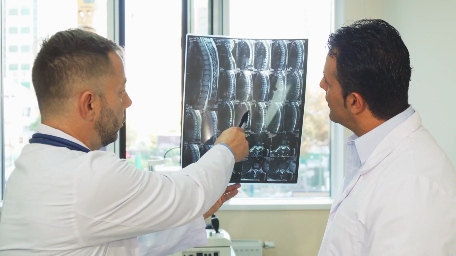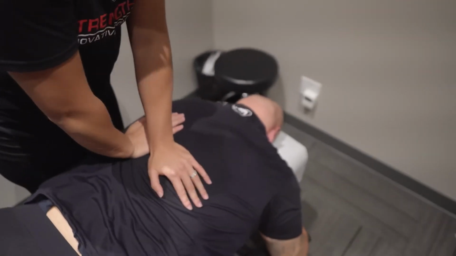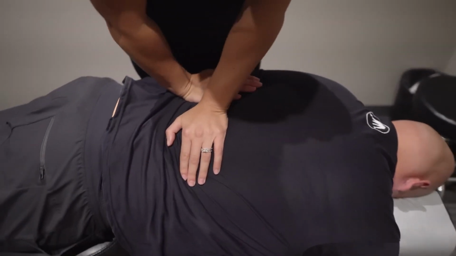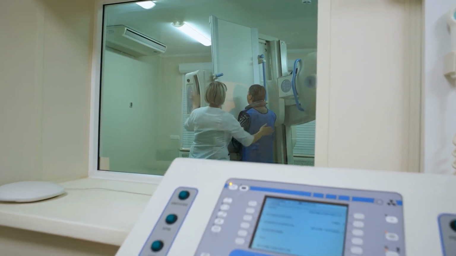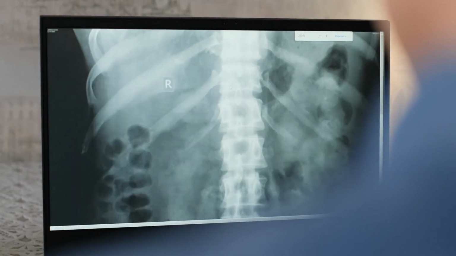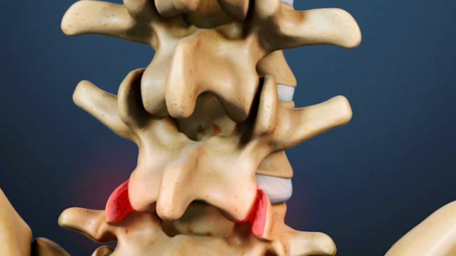Imaging for lower back pain is commonly done using plain X-rays, CAT scans, MRIs, or myelography. Your physician will choose the appropriate study based on your condition. An X-ray is often the first choice due to its simplicity and low cost. It shows bones and joints and can diagnose fractures, osteoporosis, joint dislocations, and conditions like osteoarthritis.